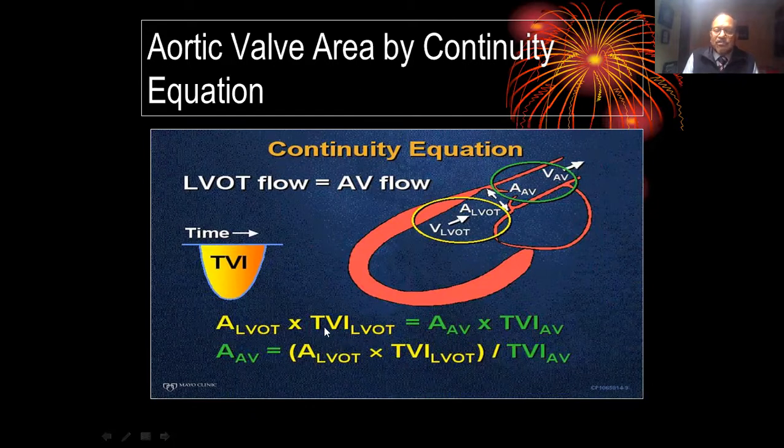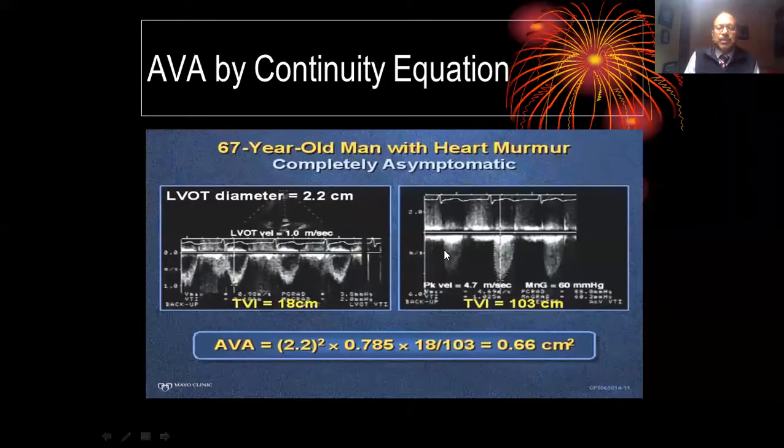The same stroke volume, the flow has to go across the aortic valve. We can calculate VTI by continuous wave Doppler across aortic valve, and utilizing that continuity equation, aortic valve area is LVOT area into LVOT VTI divided by aortic valve VTI. And this picture, looking at this picture is...